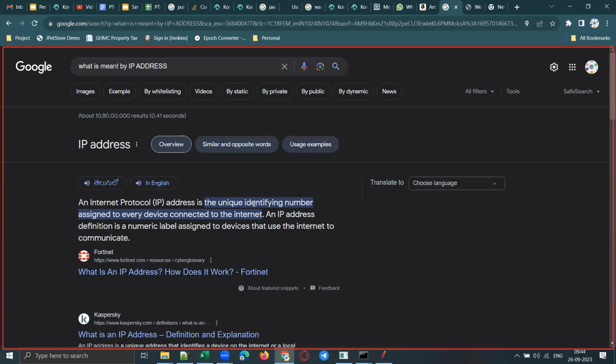It is a unique identifying number assigned to every device connected to the network. Every computer connected to the network will have a unique IP address or unique number.